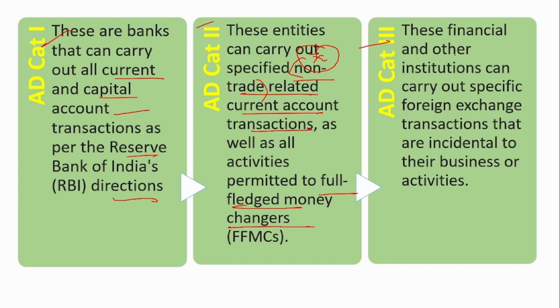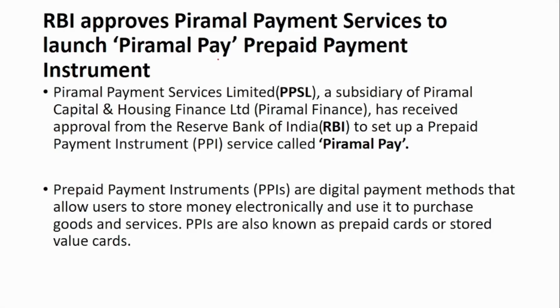Here AD Category 3, they can carry out specific foreign exchange transactions that pertain to their business or activities. Only if it pertains to their business or activity, only those types of foreign exchange transactions can be done. So if you see, comparatively more power is there for AD Category 1 because they can carry out all current and capital account transactions.